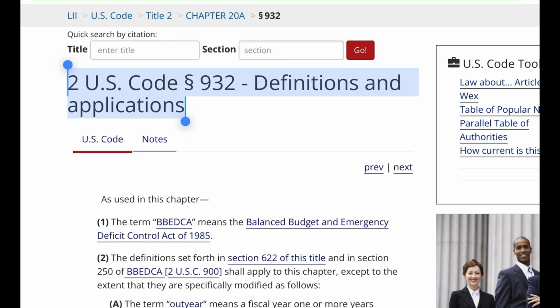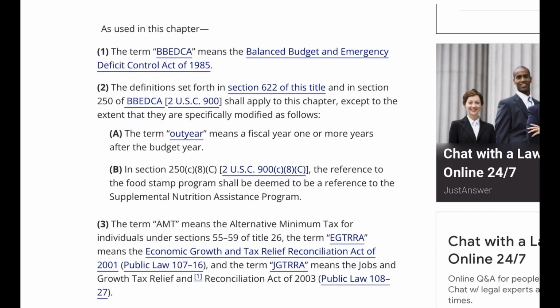2 U.S. Code Paragraph 932, Definitions and Applications. As used in this chapter, 1. The term BBEDCA means the Balanced Budget and Emergency Deficit Control Act of 1985. 2. The definitions set forth in Section 622 of this title and in Section 250 of BBEDCA, 2 USC 900, shall apply to this chapter, except to the extent that they are specifically modified as follows.